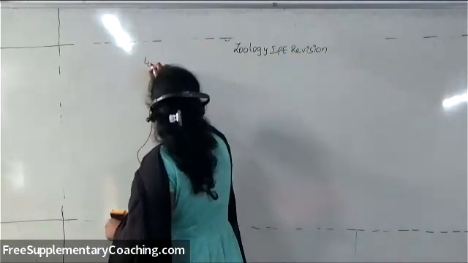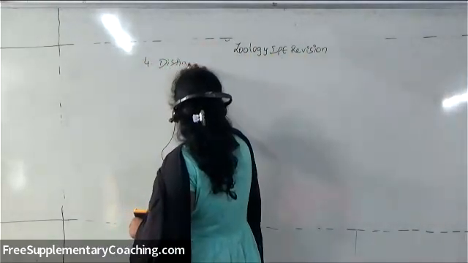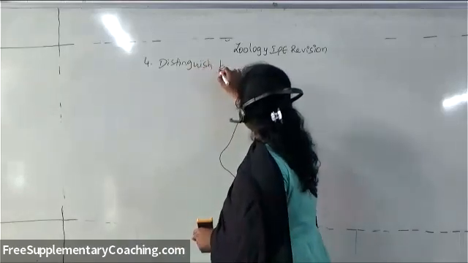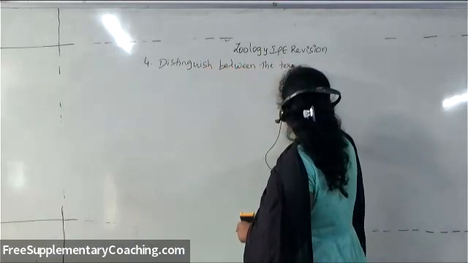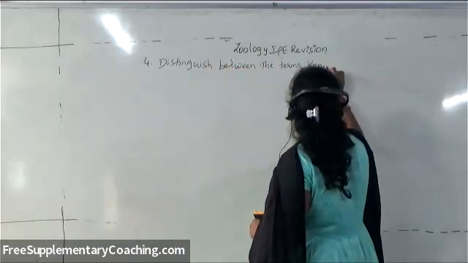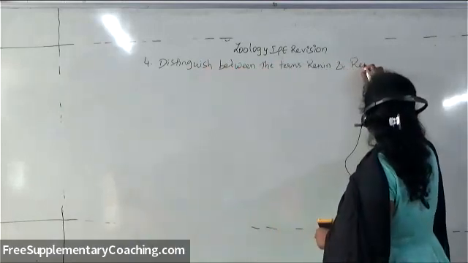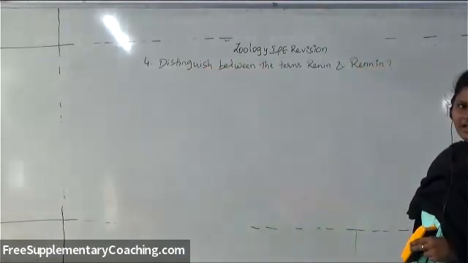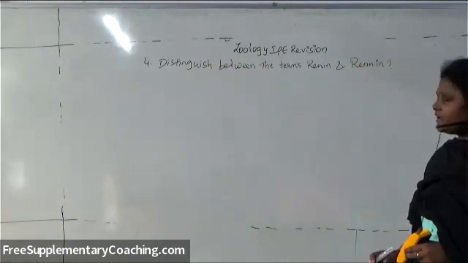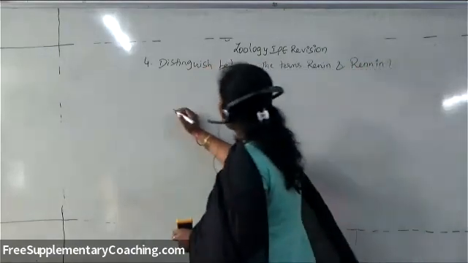So fourth question, distinguish between the terms renin and rennin. Hope that you got the difference. First of all, let us see what is R-E-N-I-N, renin.